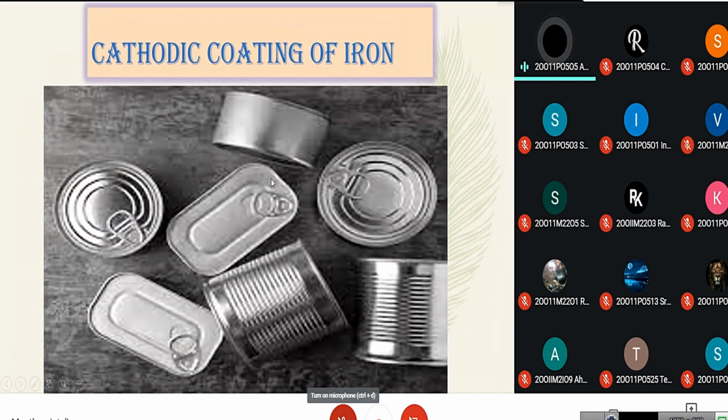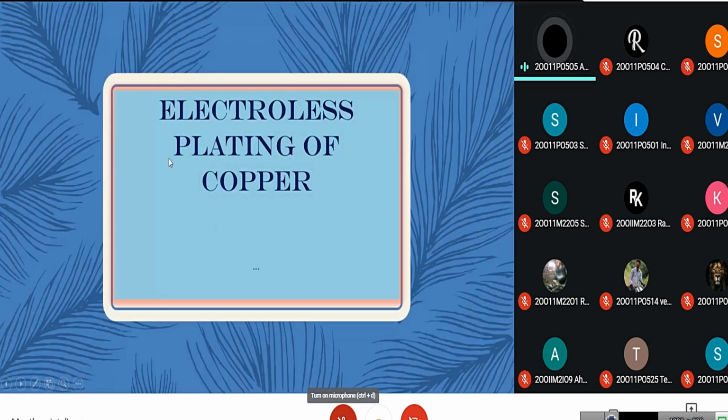This is an example of that. Here the tin is coated on the iron. It is also called as tinning. Now let us know about the electroless plating of copper. In electroless plating, we do not use any electricity. We just use the salt solution of the metal. Here we use the salt solution of copper.